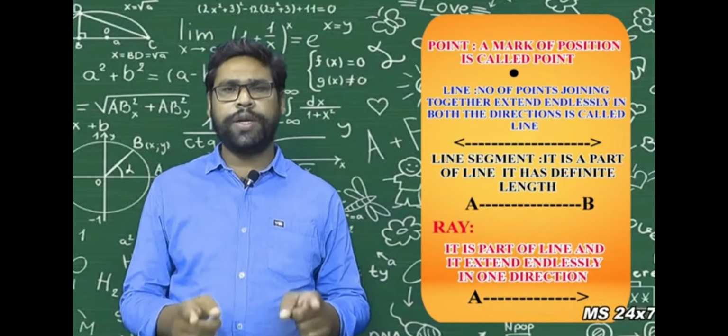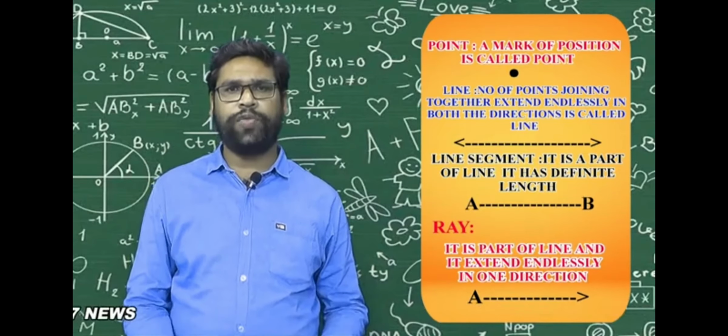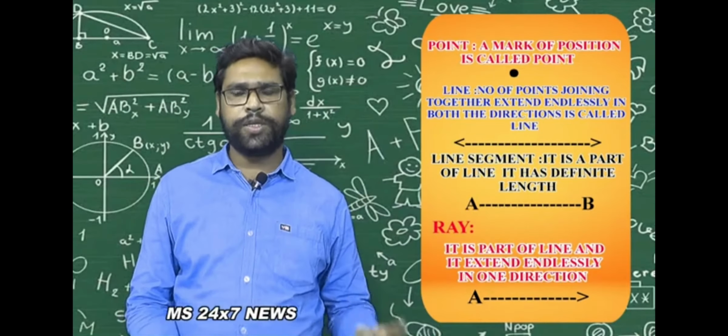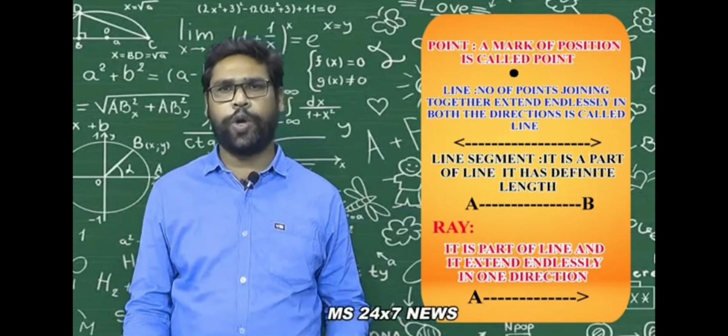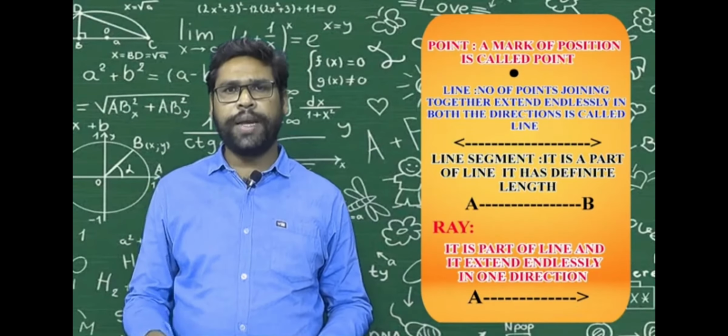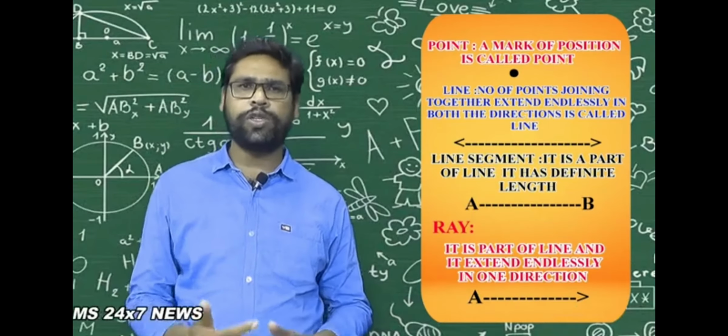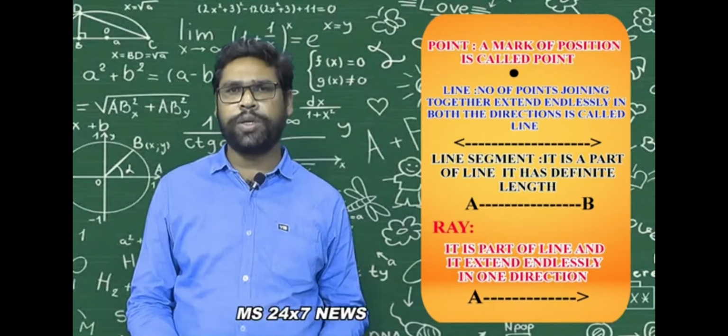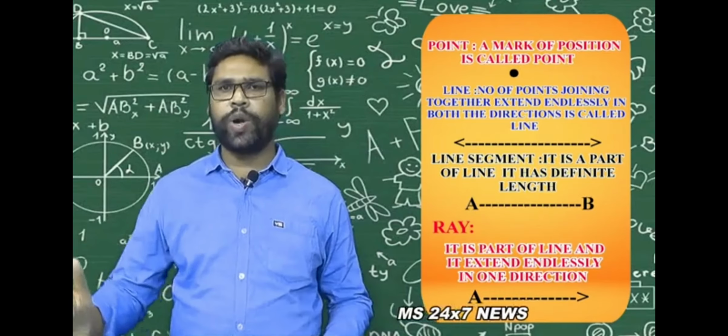A line segment is a part of a line, it has a definite length, an initial point and an end point. A ray extends endlessly in one direction, it is also part of a line, it has one initial point and no end point.